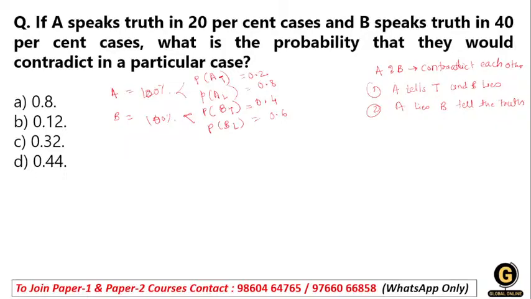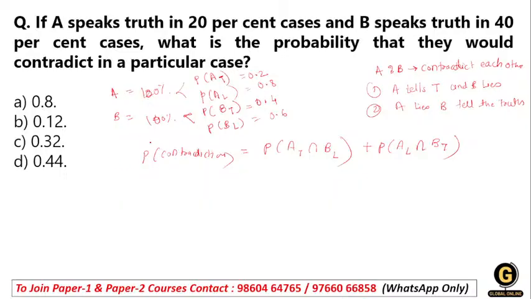So when you solve this kind of question, the probability of this contradiction will be the probability of A saying truth intersected with the probability of B lying, plus the probability of A lying intersected with B telling truth. So how do you solve this?